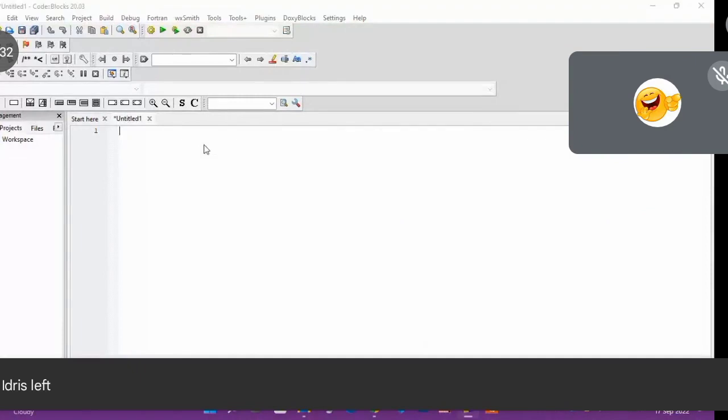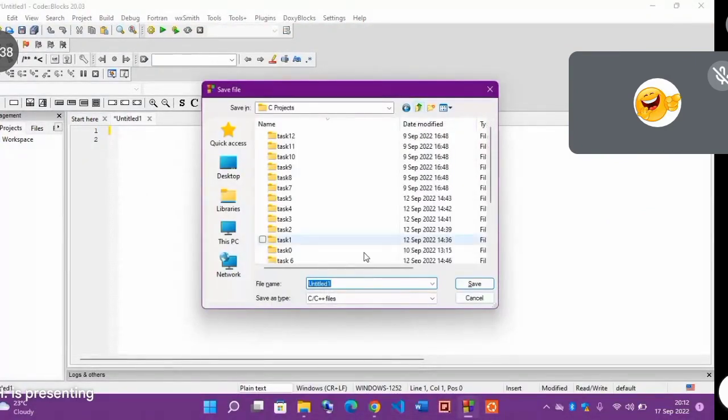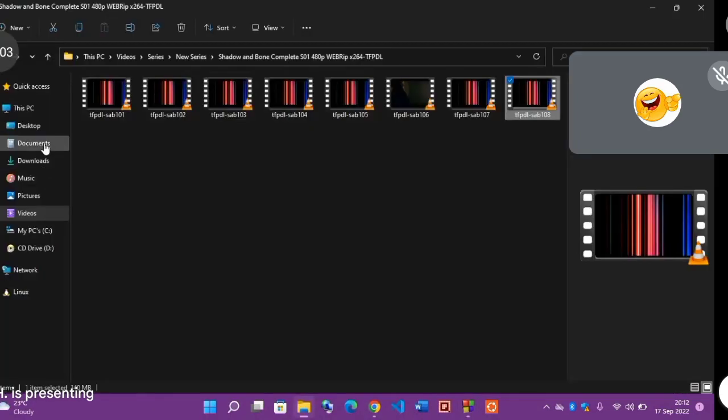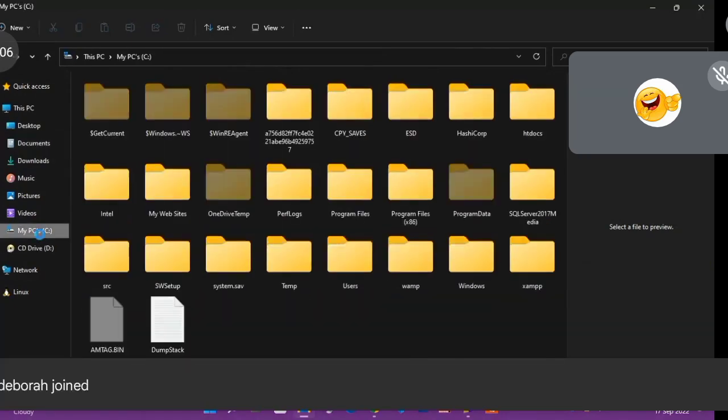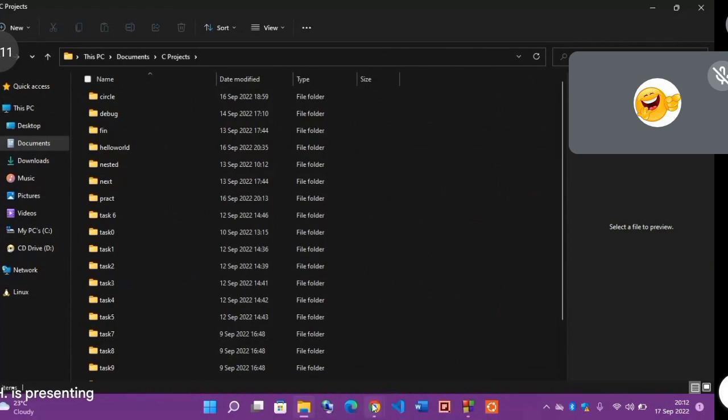So let me try to save it, which is Control S. Then you can see I can easily go back and give it a name. But the problem is that it's not going to put my project inside a folder. Let's try it. Let me give it the name tutorial.c. I've saved it, right? Now let me go to my folder structure. C projects.